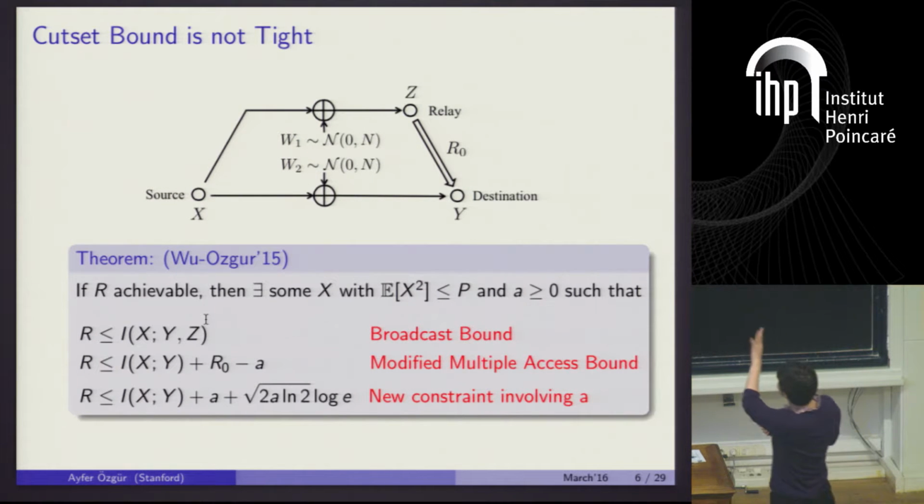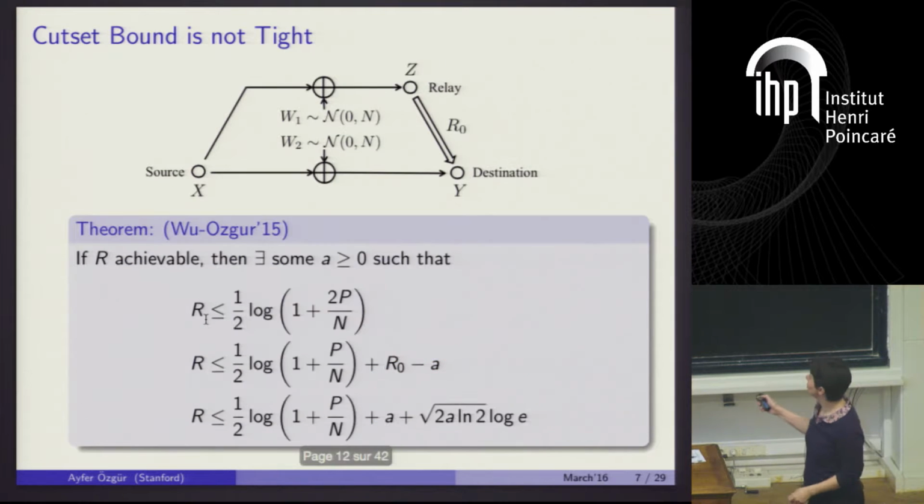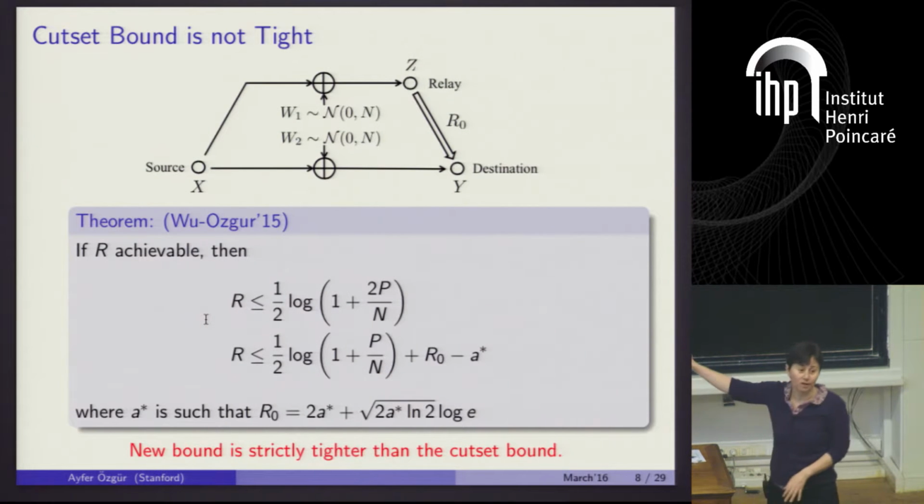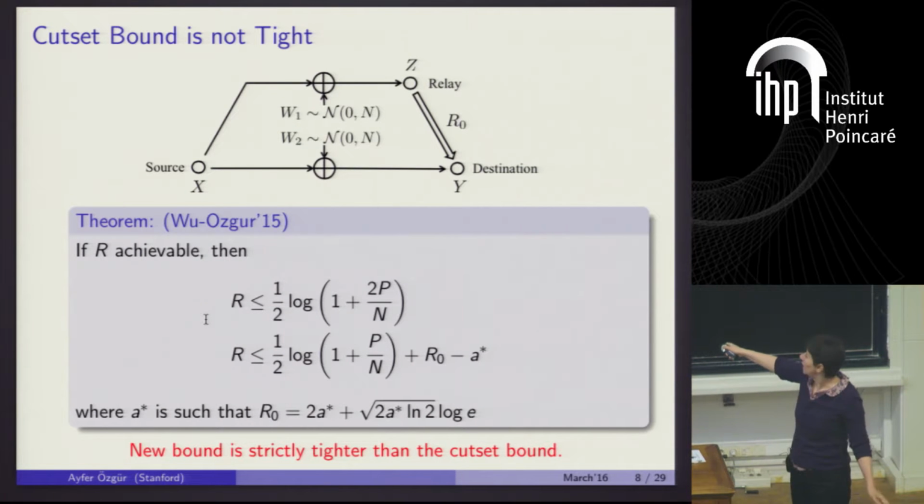Maybe the way these things are stated is a little bit confusing. So we should be really looking at maybe this one, which is just saying that if rate R is achievable, then it should be smaller than the minimum of these two numbers, and A star here should be the solution of this equation. And if R0 is non-zero, this means that A star is non-zero. And this first part is precisely what we had in the Cutset bound. So this is immediately tighter than the Cutset bound, okay?